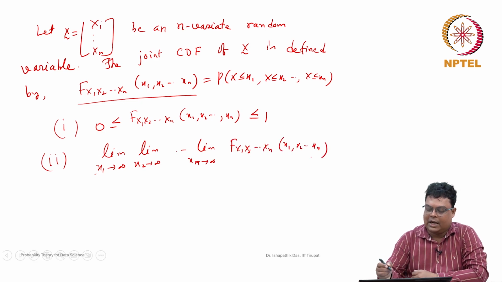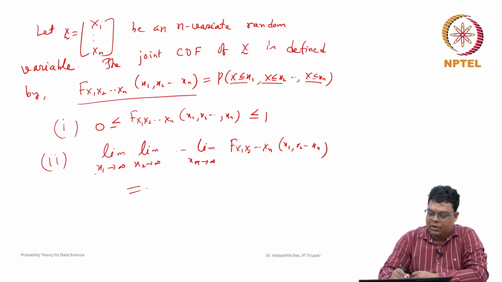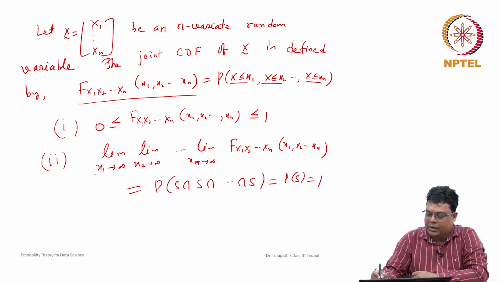Note that, as earlier in the bivariate case, whenever x1 goes to infinity, all the events tend to S, which becomes the whole sample space. So this is nothing but the probability of S intersection S, which is the probability of S, and this is 1.